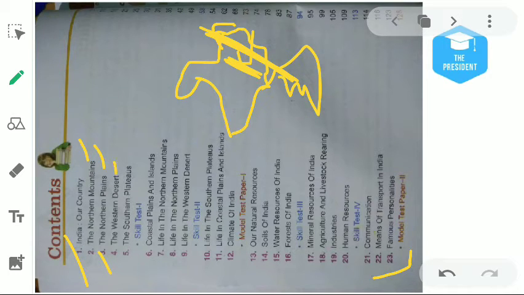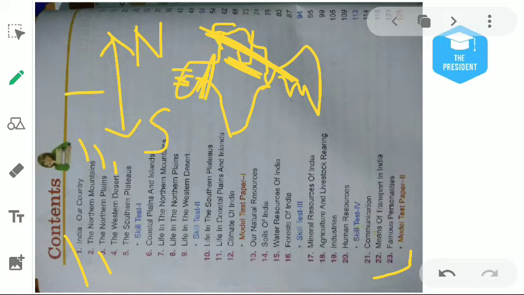Then the fourth chapter is about the western part of our country. In the western part of our country, a desert is found, which is known as the Great Indian Desert or the Western Desert. There are 4 major directions. Always on the top is north, opposite to the north is south. On the left side is always west, and on the right side is always east.